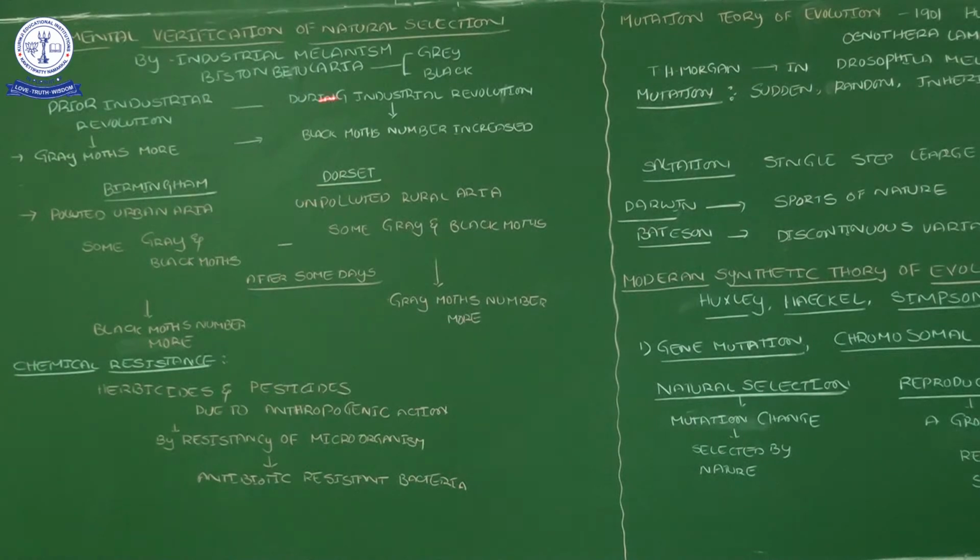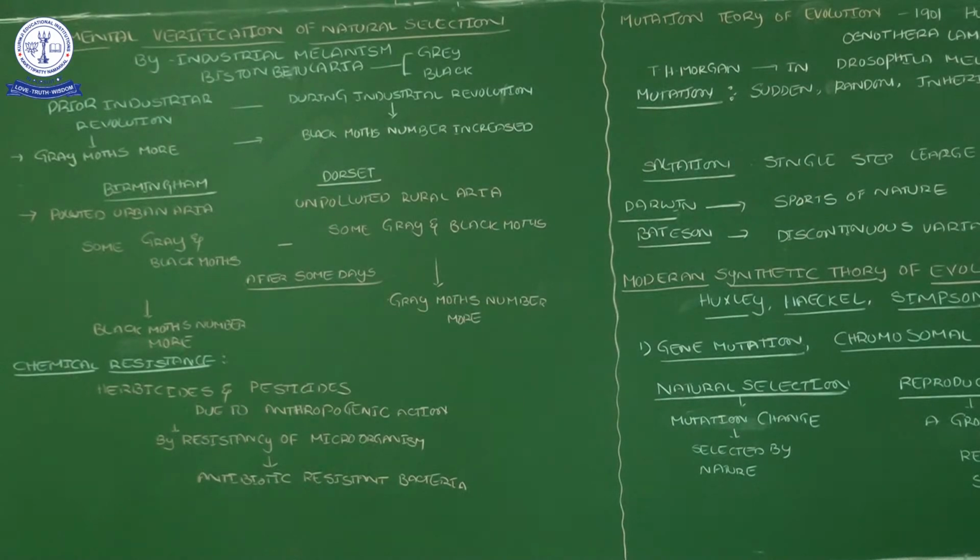Why? Both belong to one category, Biston betularia, with variation only in their body color. But why does industrial construction make one organism increase in number, while the gray moths decrease in number?